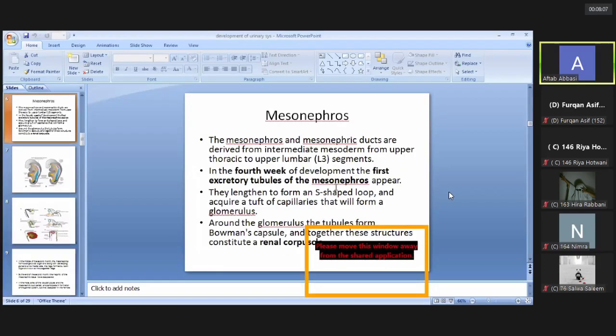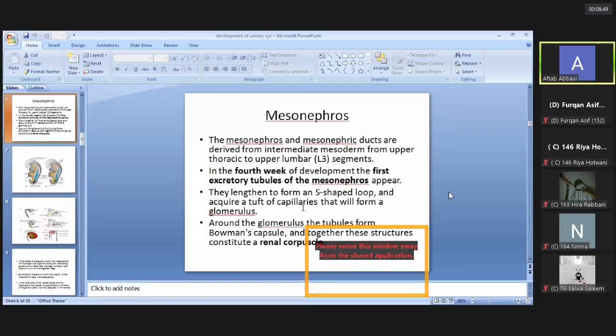Then when there is a degeneration of the pronephros, at the same time there is a development of another kidney system known as mesonephros. The mesonephros and the mesonephric ducts, both structures are derived from intermediate mesoderm at the level of upper thoracic to the upper lumbar segments. Pronephros develops in the cervical region. Then the second system related to the development of the kidneys, known as mesonephros, starts to develop in the thoracic to upper lumbar segments. In the 4th week of development, the first excretory tubule of the mesonephros appears.